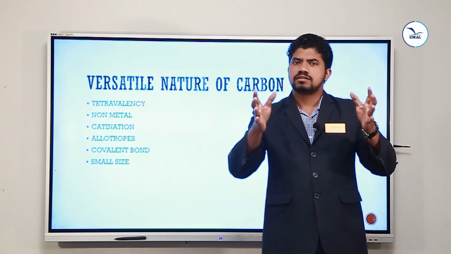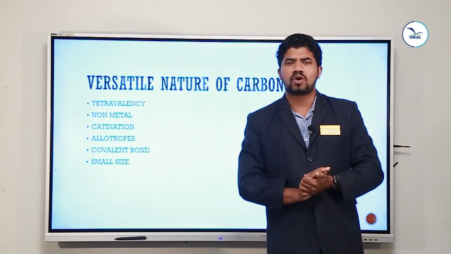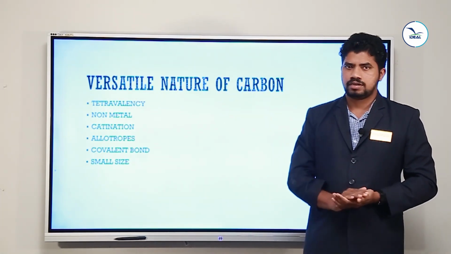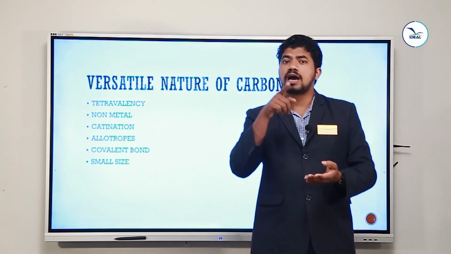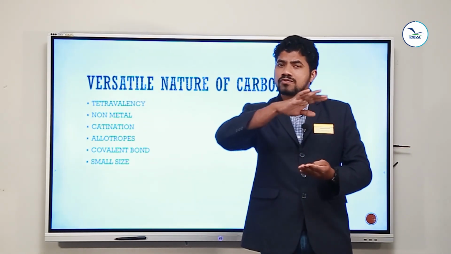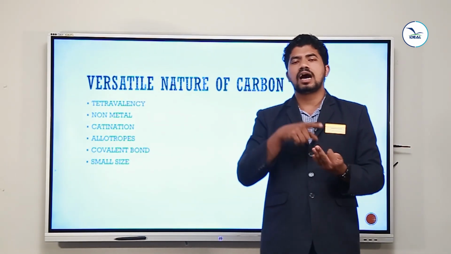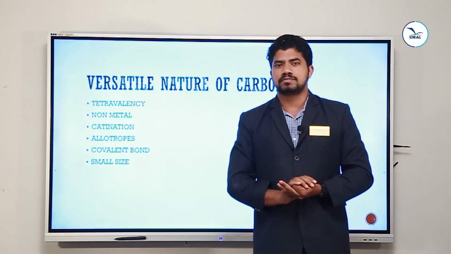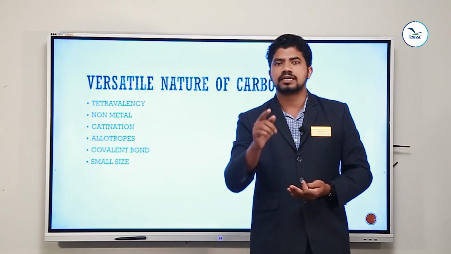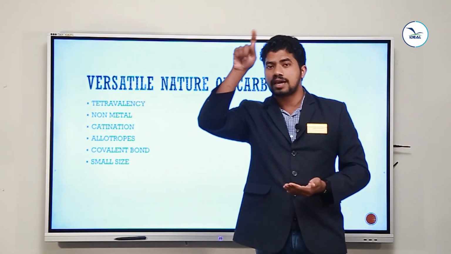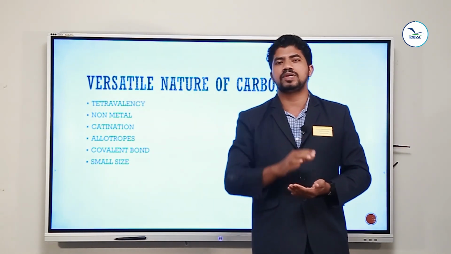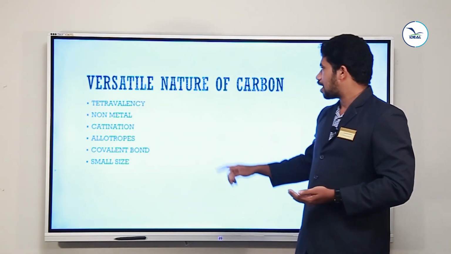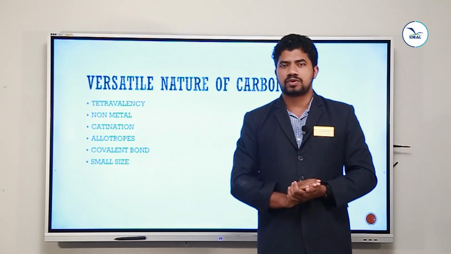All these different types of covalent bonds can be formed by carbon. If you are taking alkane, you have only single bonds. If you are taking alkene, you have at least one double bond between the carbon atoms. If you are taking alkyne, you have the triple bond. So, dear students, carbon can form strong covalent bonds.